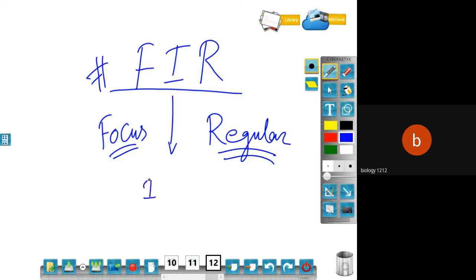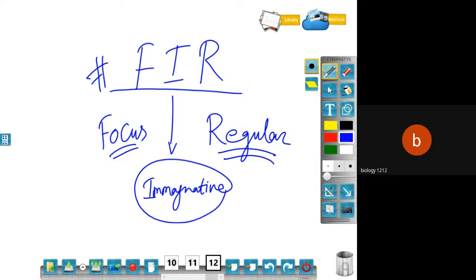Imaginative. Be imaginative, right? Be confident, be imaginative of yourself. Focus, regular, and imaginative. That makes your FIR to have a successful selection over the core and extended.